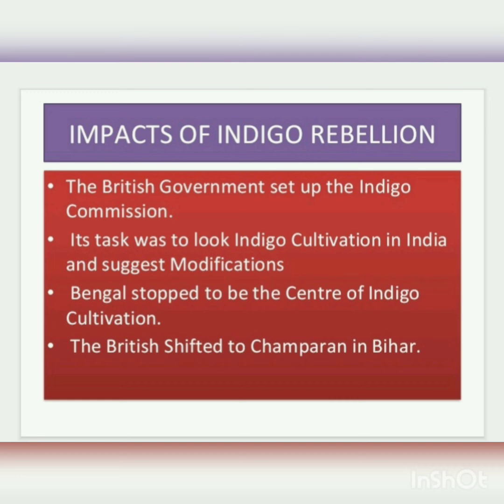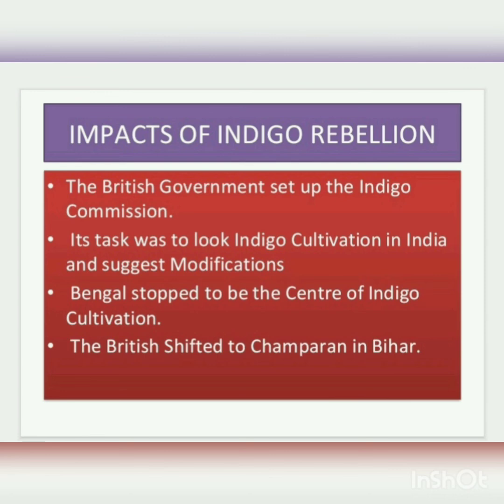A task was given to them. What kind of task? To see the entire process of cultivation and suggest changes in cultivation. In fact, after this rebellion, the center of indigo cultivation shifted to Champaran in Bihar, which was previously Bengal.